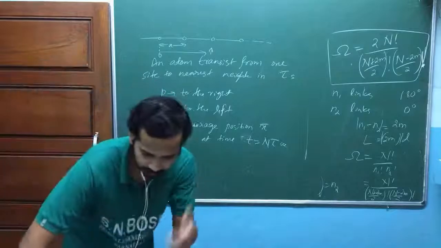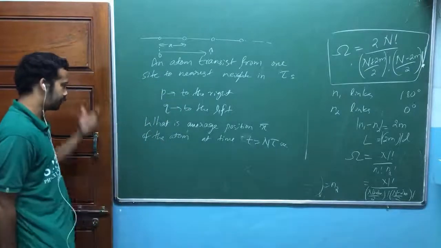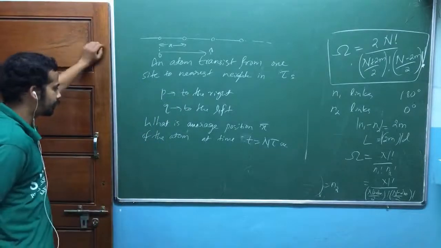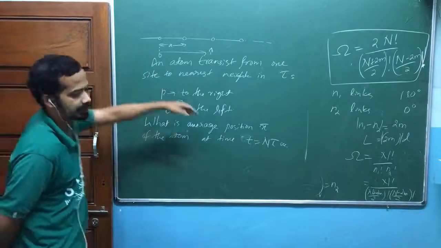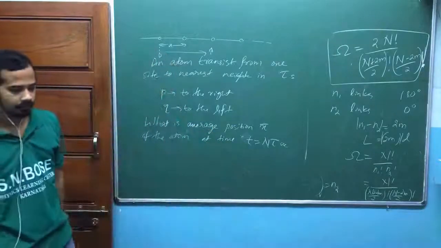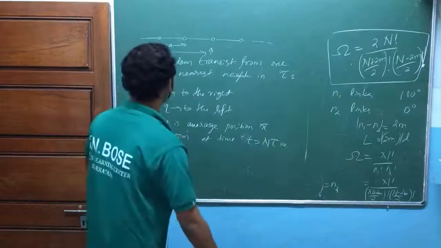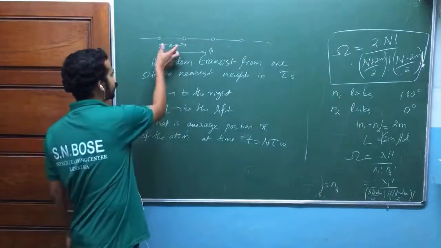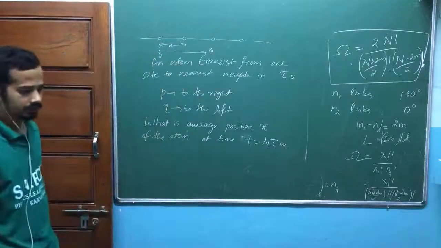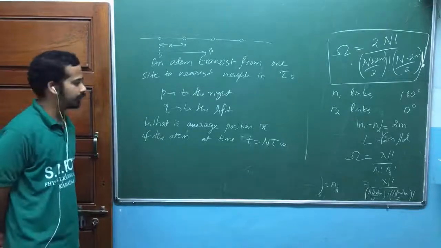Yeah, wait a second, just write that question later. What is the average position of the atom at this time? He is giving the answer in terms of A, P and Q. A is the quantity that he has mentioned. Is that okay? Now, how do you deal with that one?